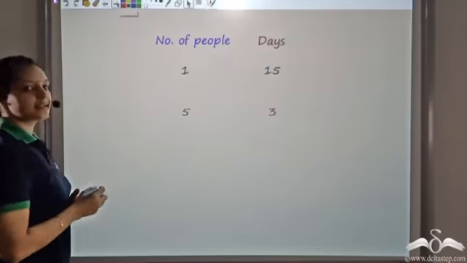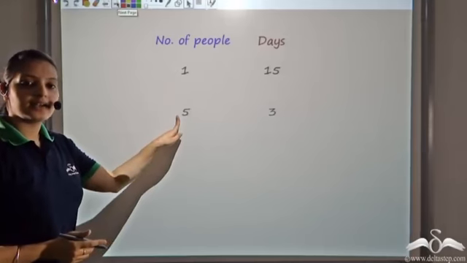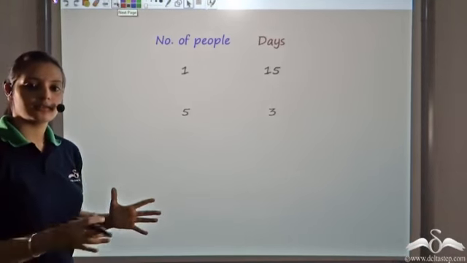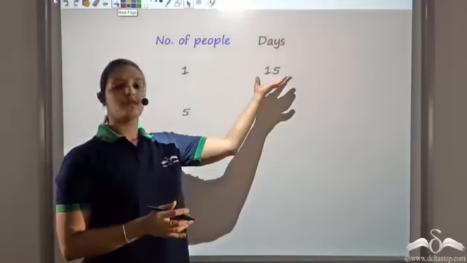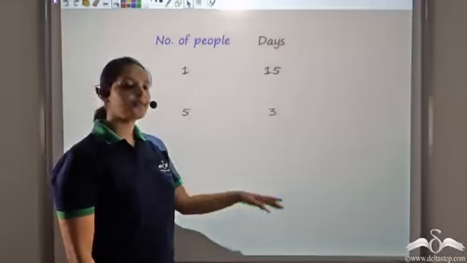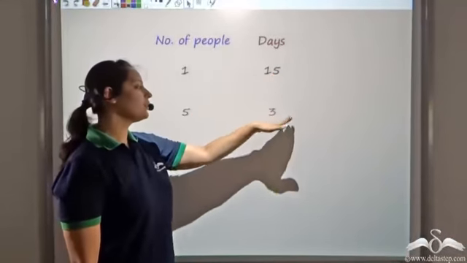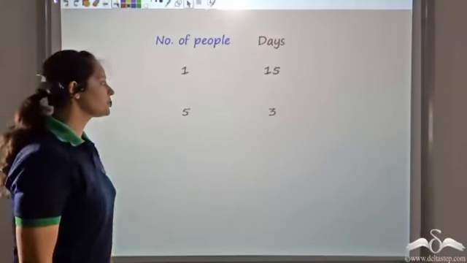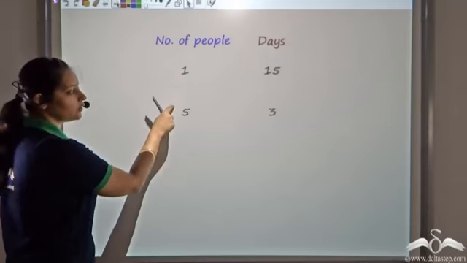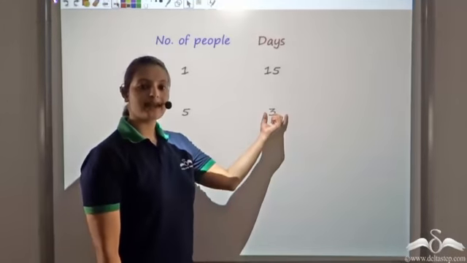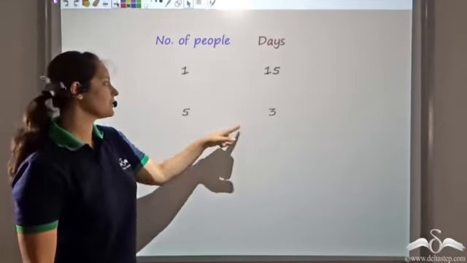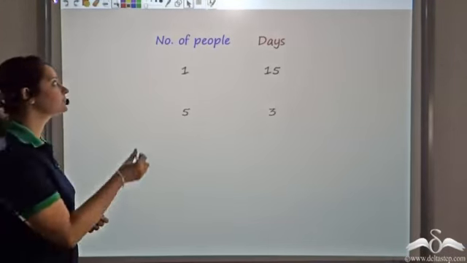So what we realize is that as the number of people increases from 1 to 5, the food is the constant here. Food is the same. So the same food is now finished in only 3 days. Earlier it was sufficient for 15 days. Now it is being consumed in only 3 days. So as the number of people increases from 1 to 5, the number of days that the food is sufficient for decreases. So the number of days is decreasing, but the number of people is increasing.